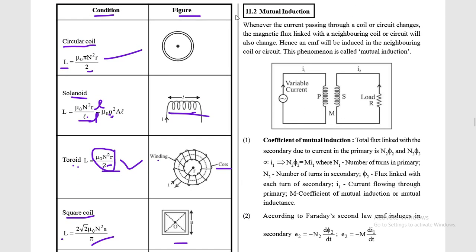Now we are ready to understand the concept of mutual induction. Whenever the current passing through a coil or a circuit changes, the magnetic flux linked with the neighboring coil or circuit will also change. Hence an EMF will be induced in the neighboring coil or circuit. This phenomenon is called mutual induction.